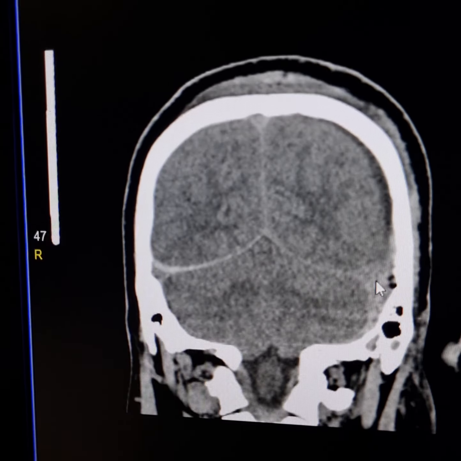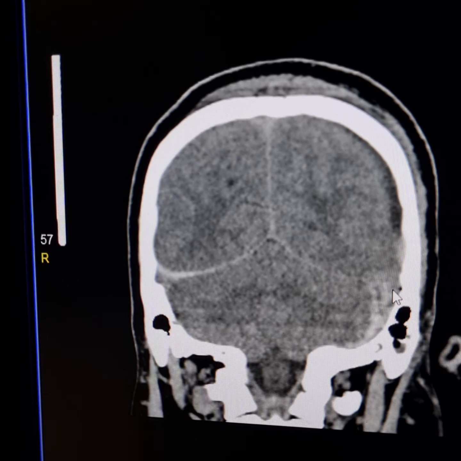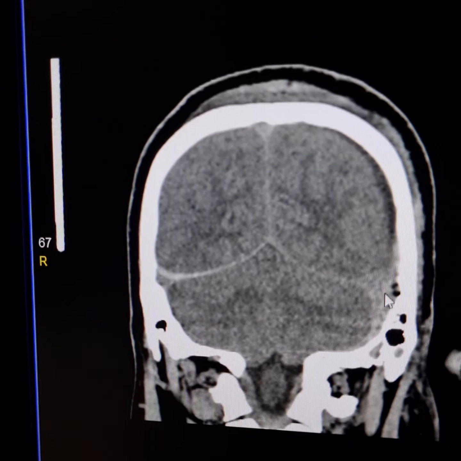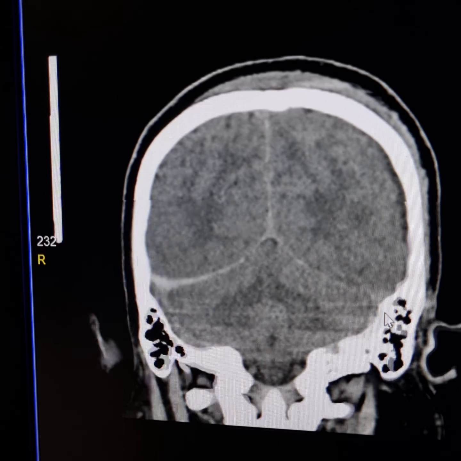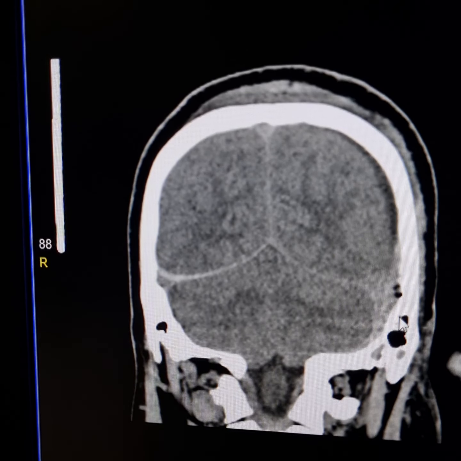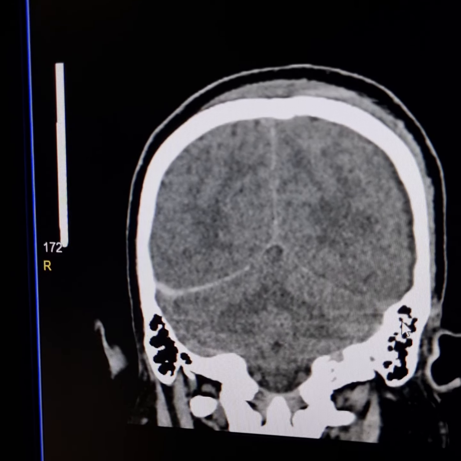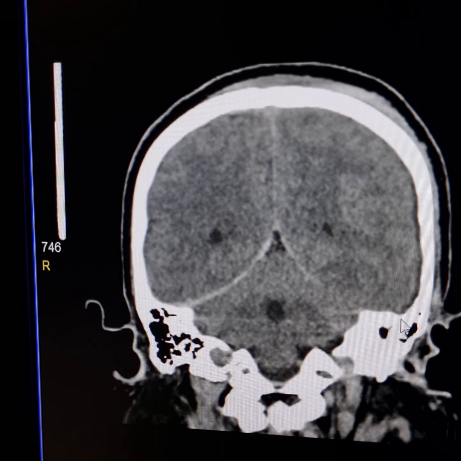Please see the increased thickness and density of lateral part of left transverse sinus and the sigmoid sinus. These represent thrombi in the sinuses.